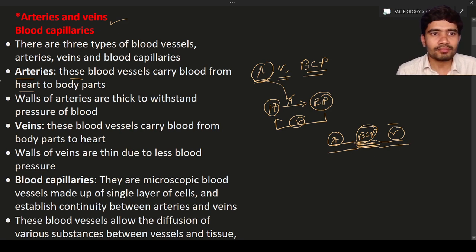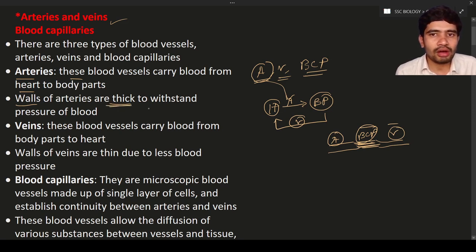Here the walls of the artery are thick. Why are they thick? The walls of the arteries are thick to withstand the pressure. From the heart, a huge amount of blood pressure is applied on the blood vessels, especially the arteries. To withstand such blood pressure exerted by the heart, their walls must be thicker.